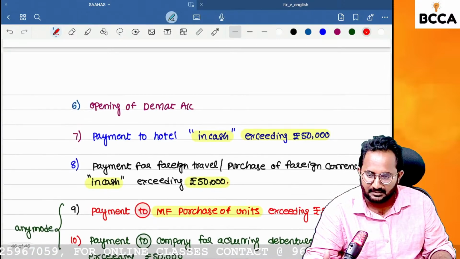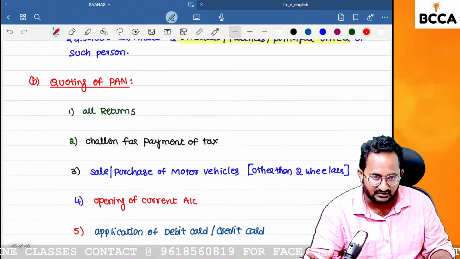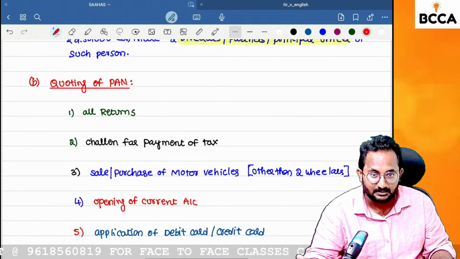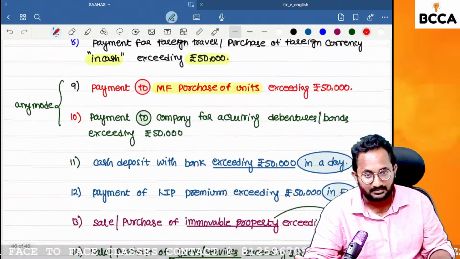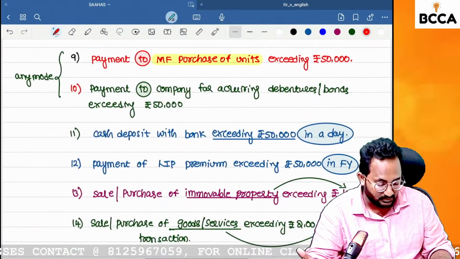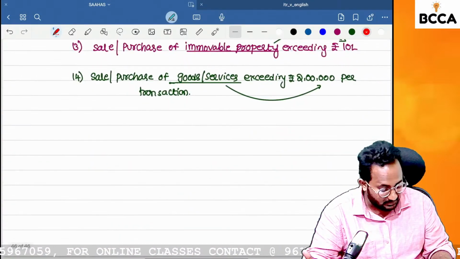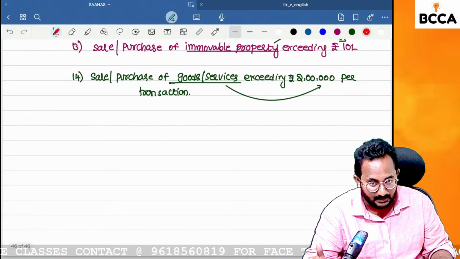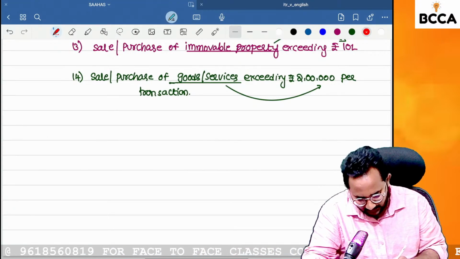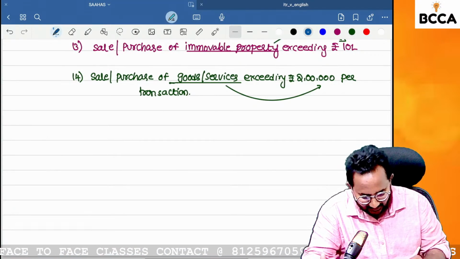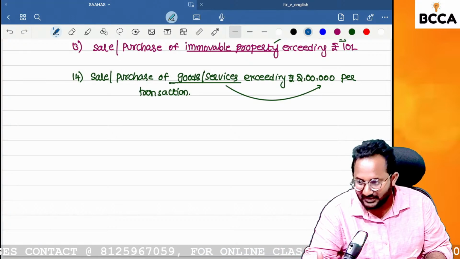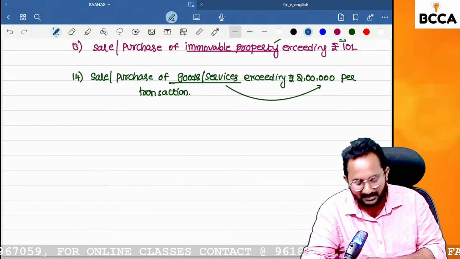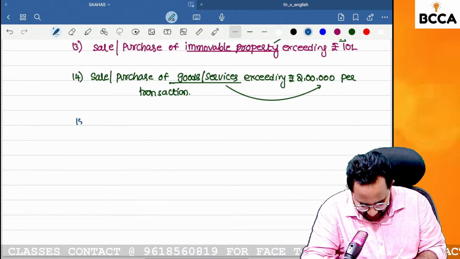In earlier examinations, in past examinations, we had this concept, but in our new syllabus study material there is no concept related to this. But this is a very, very important concept. Two reasons: first, students leaving; second, an important concept.